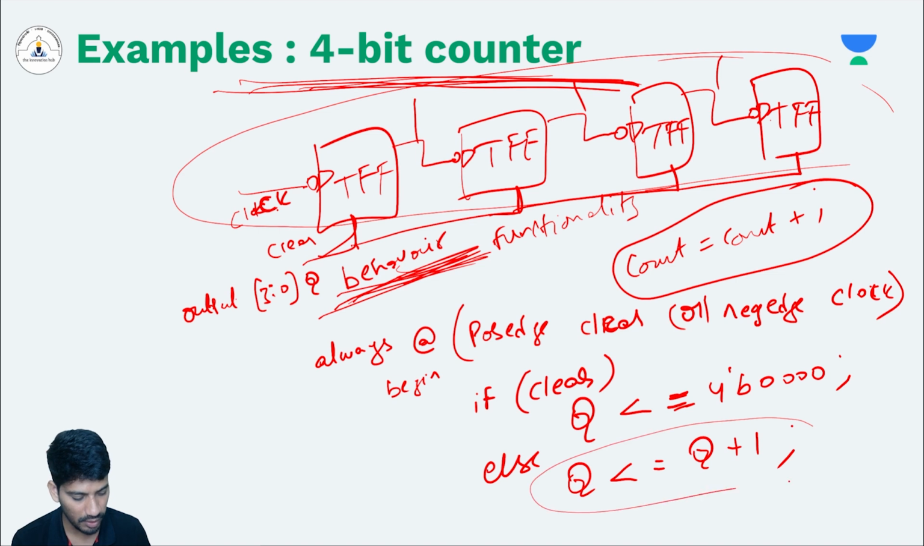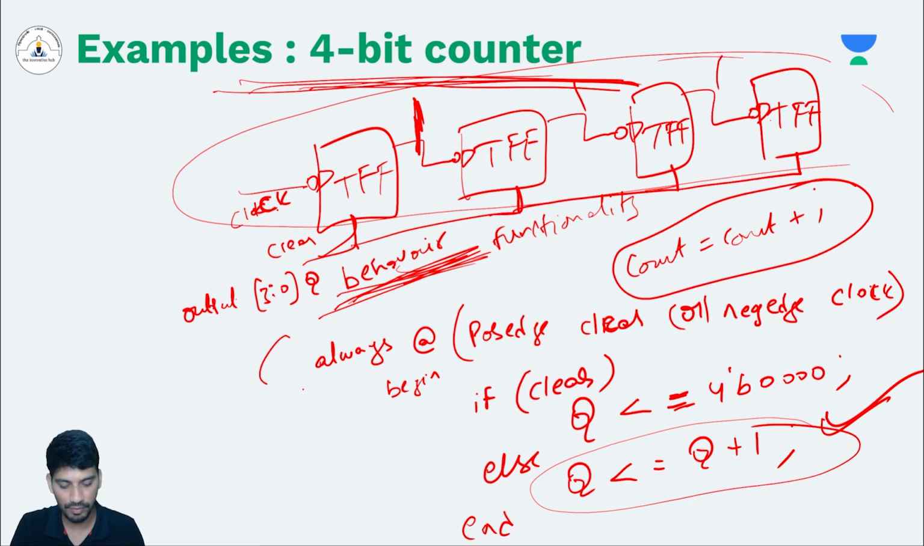Simply I am writing the functionality of the counter instead of writing what is T flip flop, what is there inside the T flip flop, or assigning q, d is equals to q, all these things. I'm directly writing the functionality of the counter, and that's it. With this, the 4-bit counter can be implemented using a behavioral model.